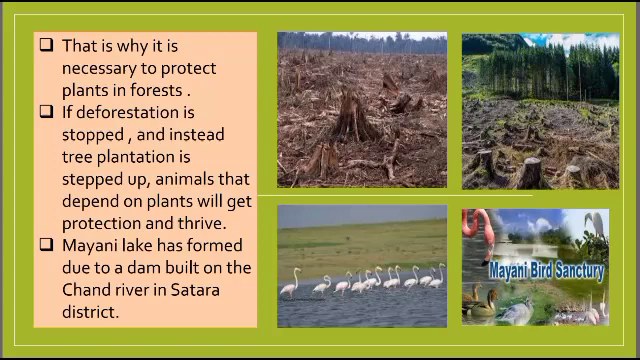So if deforestation is stopped and instead we plant more and more trees, then what will happen? The animals that are dependent on plants for their food will be protected and will continue their life, and their life would not be in danger. Why? Because there would not be any kind of shortage of food for them. That means the animals dependent on plants for their food can get the food easily and can survive in future also.